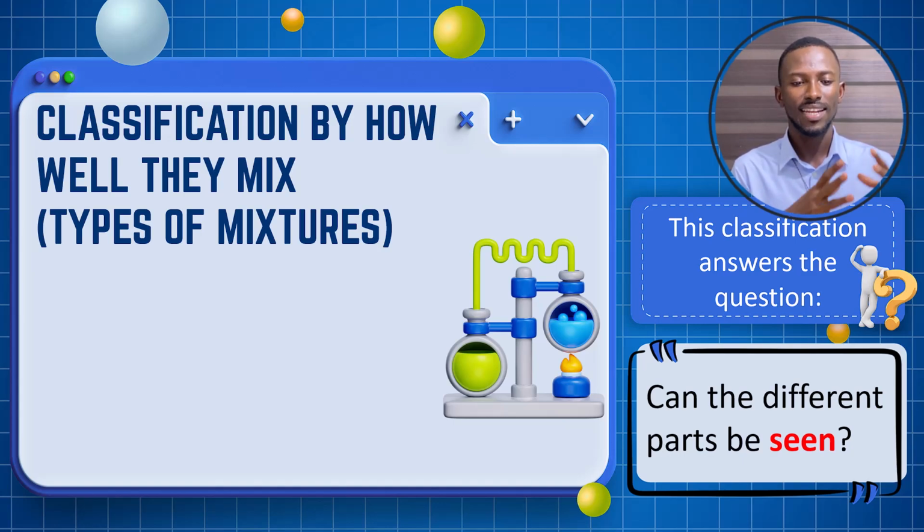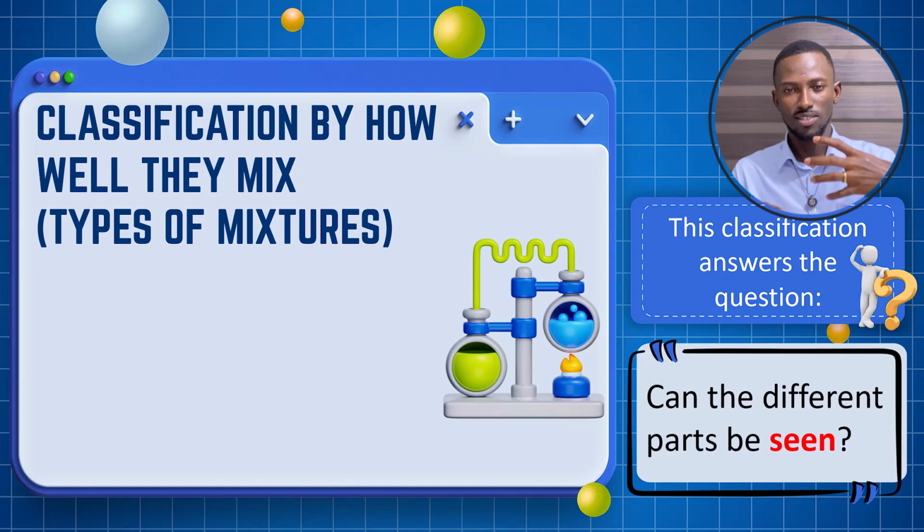Now let's look at classification by how well these states of matter mix. You see the criteria for classification on this side: classification by how well they mix. That is what is referred to as the types of mixtures. This style of classification answers a very important question: can the different parts of this mixture be seen?